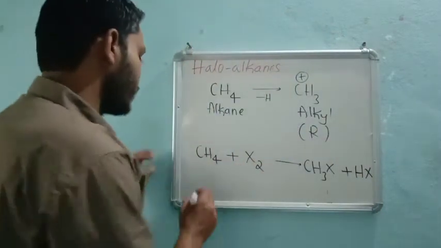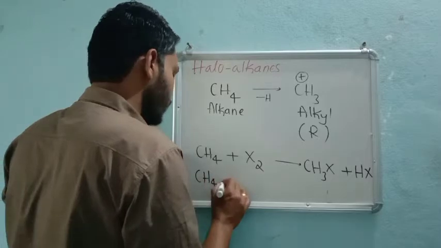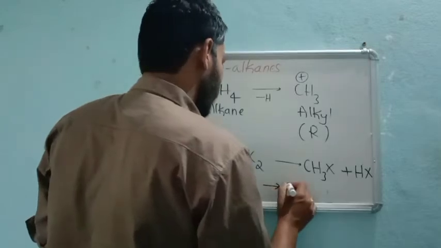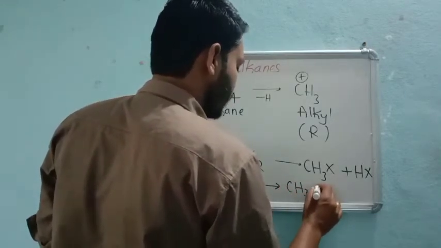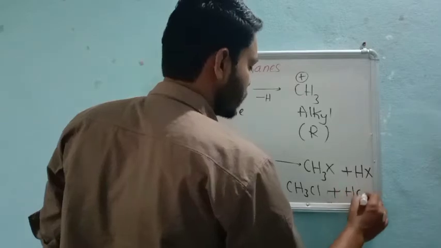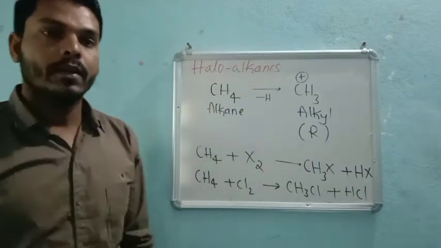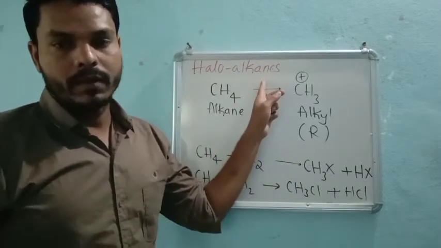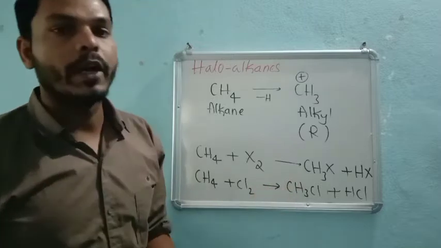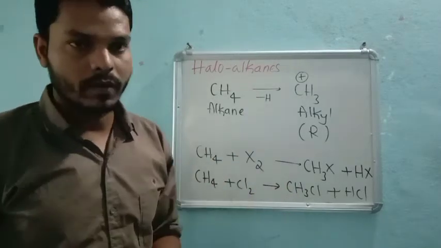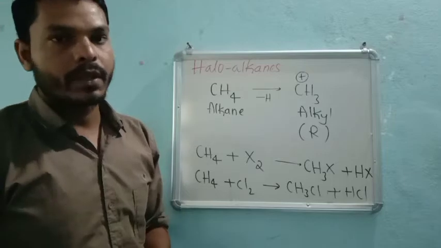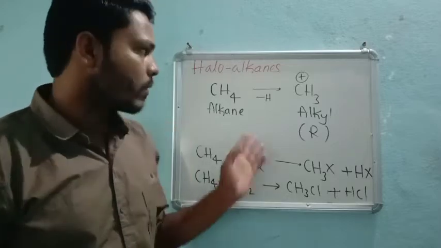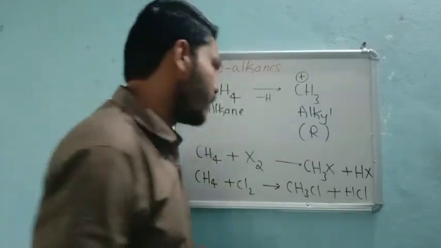If we take the example, then it looks like this: CH4 plus Cl2. You can take any X. So now it becomes CH3Cl plus HCl, right? So this is called a haloalkane. On this only we are going to study our whole chapter, that is called haloalkanes, right? I just don't want to go into the syllabus today itself. I just give some hints, right?